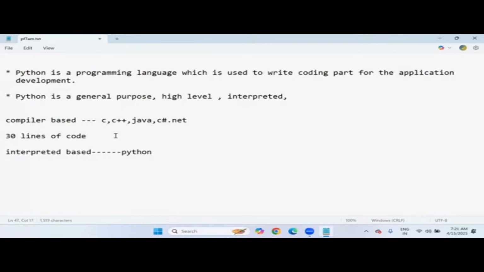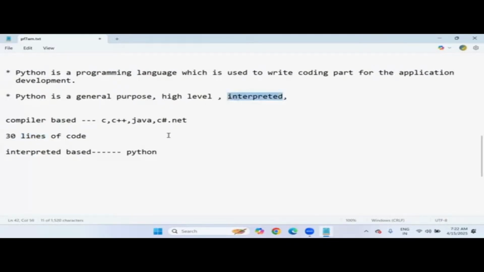But when it comes to interpreted languages, if I write the same 30 lines of code in Python, the code will be checked line by line. First the first line is checked. If it is correct, then the interpreter goes to the next line. If that line is also correct, the interpreter again goes to the next line. So the code is processed and executed line by line in an interpreted language. The whole 30 lines will not be processed at a time in Python, because it is an interpreted language. So Python is an interpreted language.